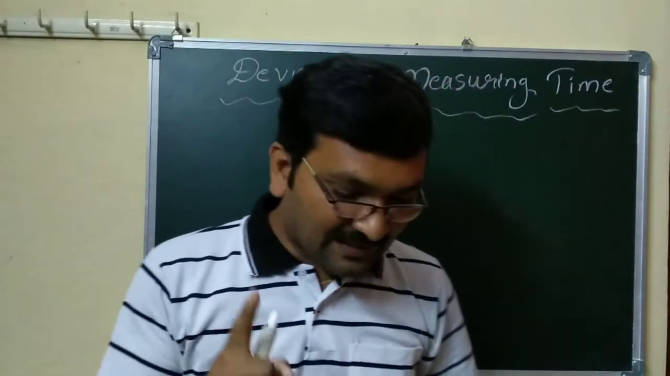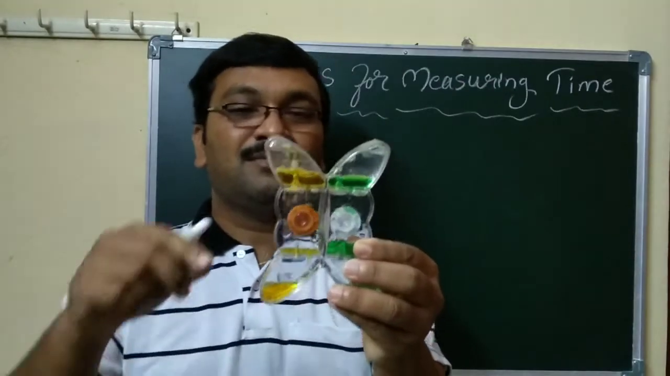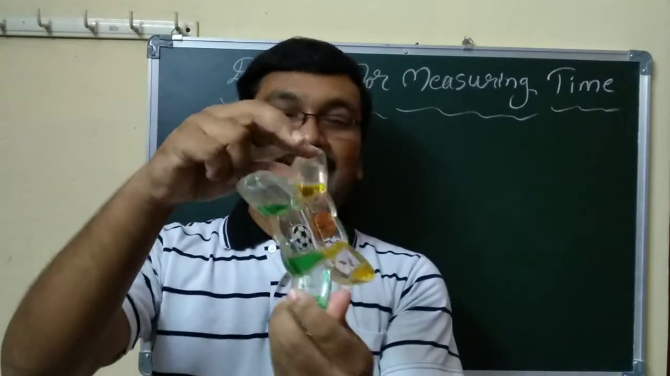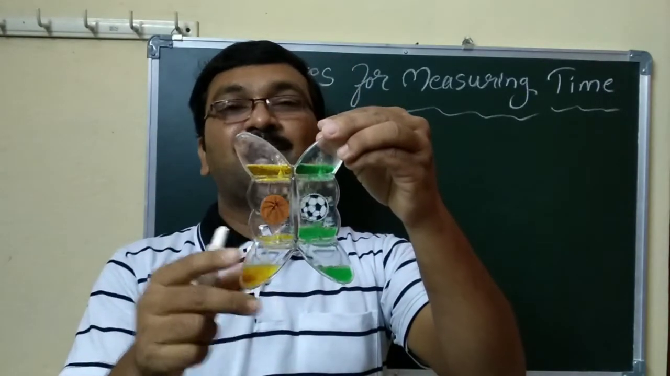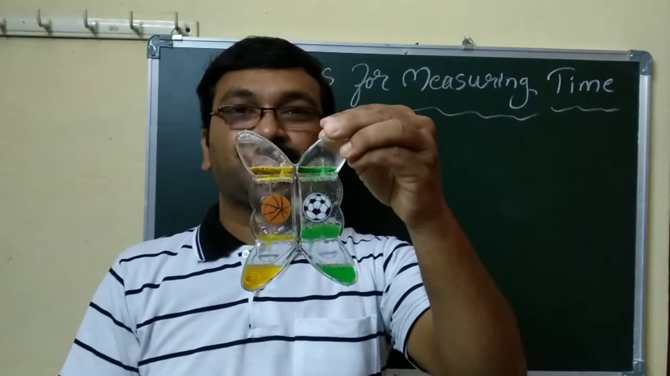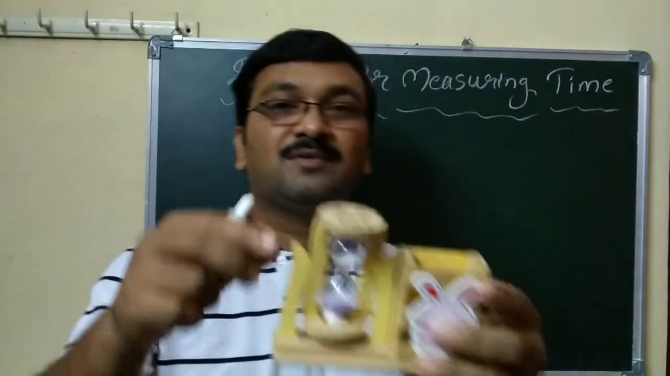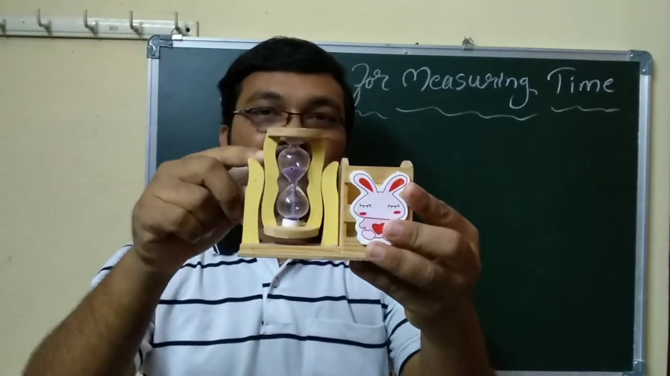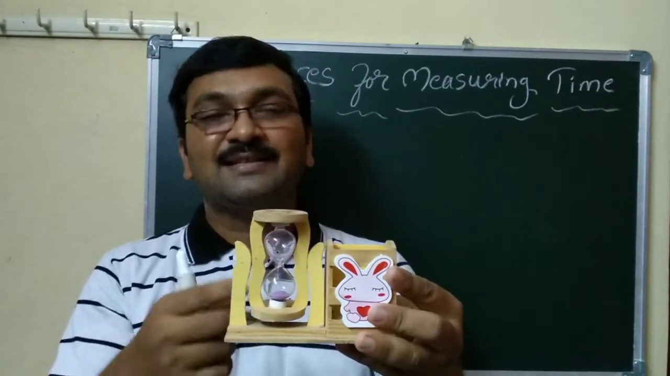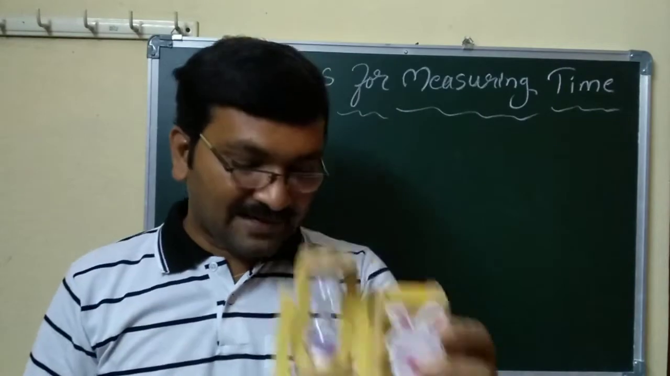Next one is the water clock. I am showing this as an example but it is not accurate. It works by water drops. Next one is the sand clock. Suppose we turn it upside down, the sand comes from the upside to the downside. It takes approximately 20 seconds, and we can also make it for 1 hour. So this is a sand flow.